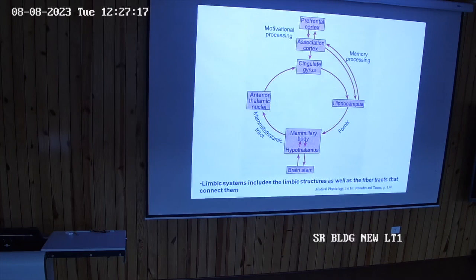This is the limbic system. It includes the limbic structures as well as the fiber tracts that connect them. The prefrontal cortex has to be associated. Then the association cortex will go to the cingulate gyrus, and from this it will come to the hippocampus. The hippocampus role is related to memory. It will come to the mammillary body by the mammillary tract, and from there to the hypothalamus or the anterior nucleus of the thalamus.